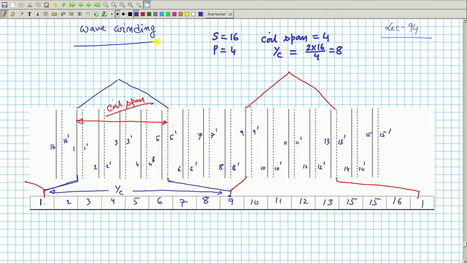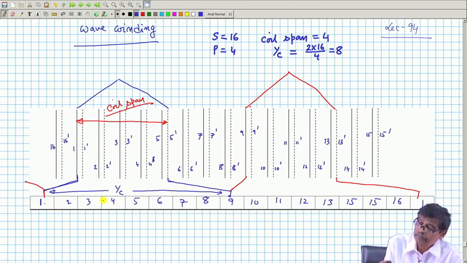So, we have been discussing the wave winding of the armature of a DC machine. In my last lecture, what I was trying to tell is that there are two things: coil span, and each coil has two terminals, which are to be terminated on definite commutator segments. In lap winding, the termination of a particular coil's ends are on consecutive commutator segments.